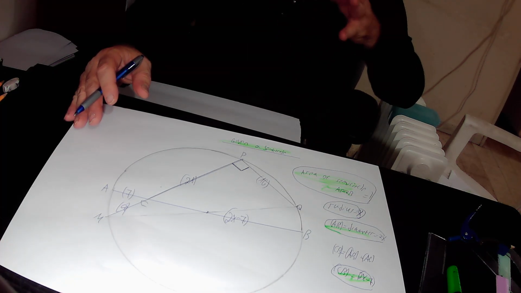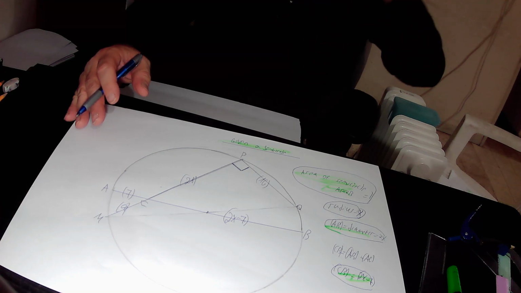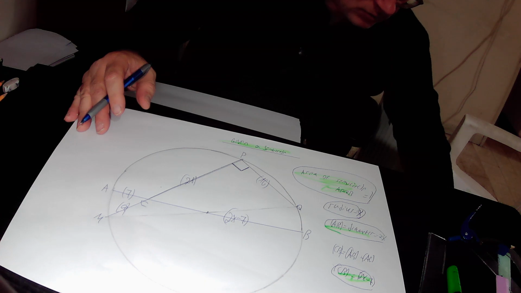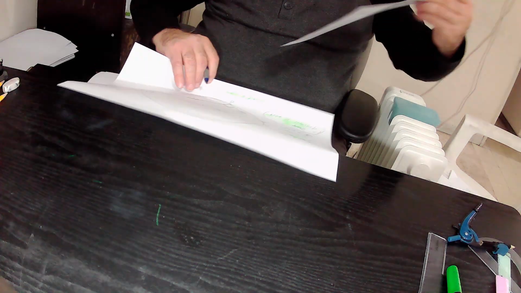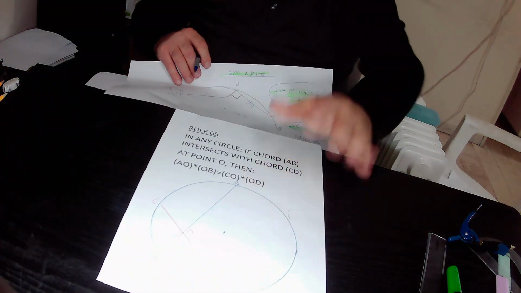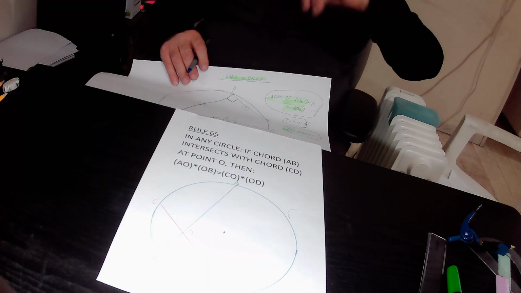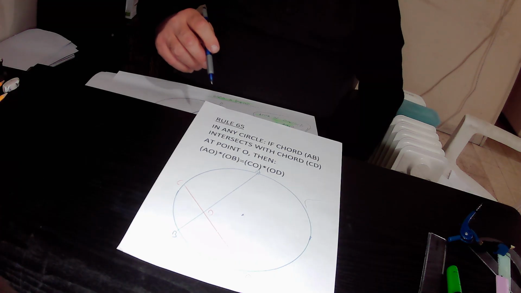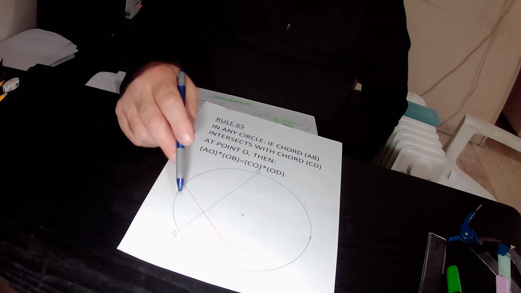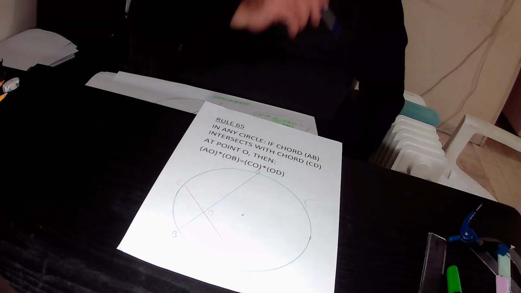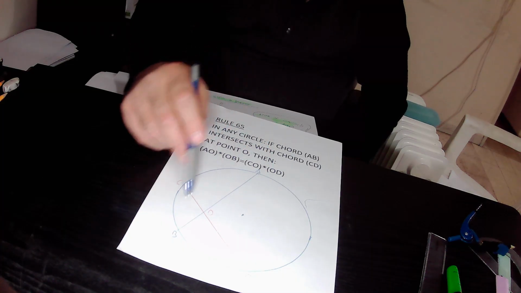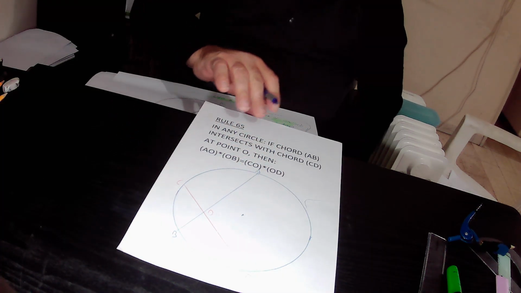In the next step, we will implement Rule 65 in our drawing. Rule 65 is about two chords that intersect each other inside the circle. I repeat quickly: rule 65 is true in any circle. According to rule 65, if chord AB intersects with chord CD at point O, then the following equation is true: AO times OB equals CO times OD. So we can implement rule 65 in our drawing.